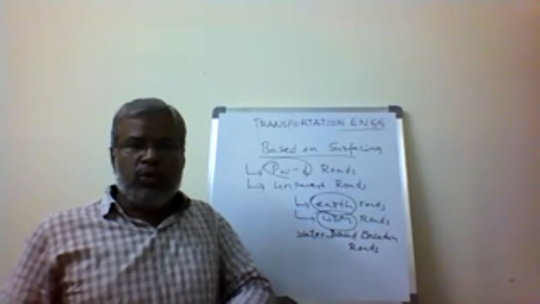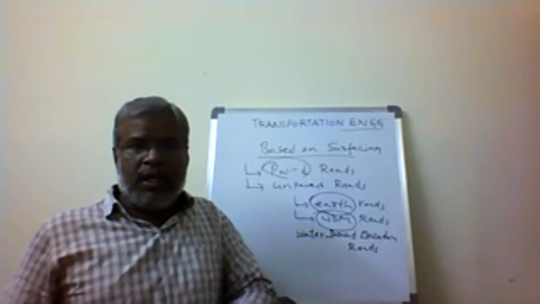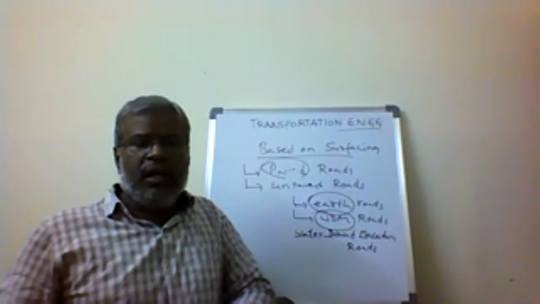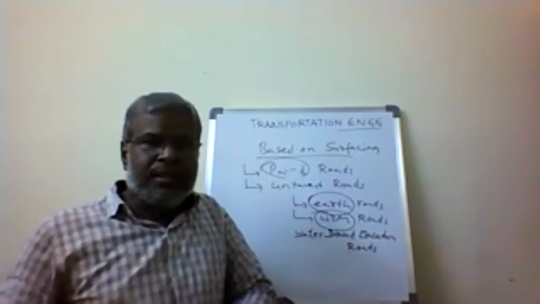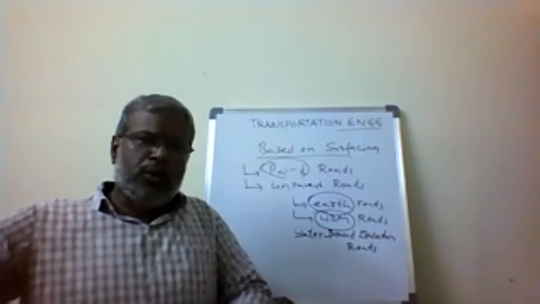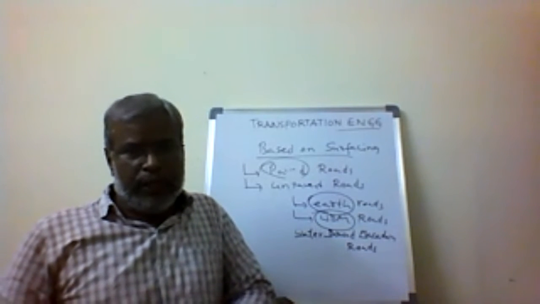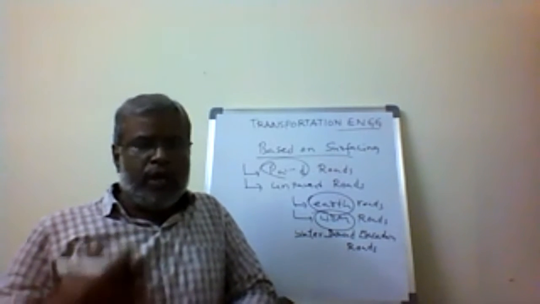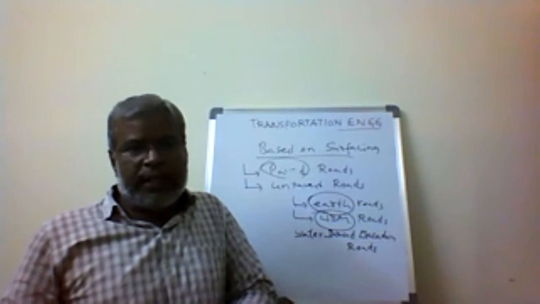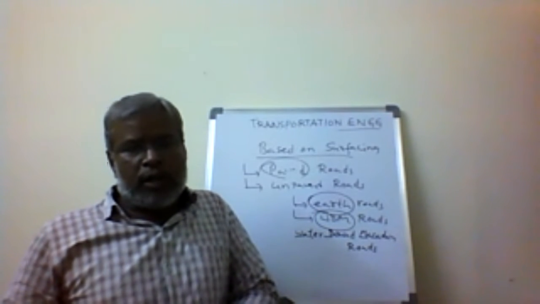How is the construction done here? We have the earth layer, the natural occurring soil. Above that, we lay stone aggregate and roll it, and then allow road traffic. That is known as a water-bound macadam road. We spray water, roll enough, and compact it well, so that it is called a water-bound macadam road.